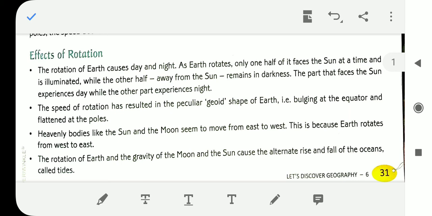That means the rise and fall of ocean water is because of the location and gravity of the sun, moon, and Earth.